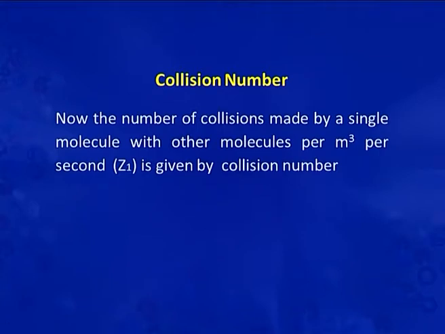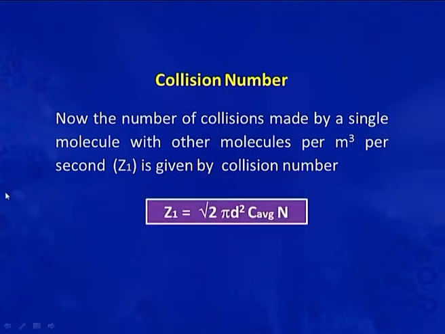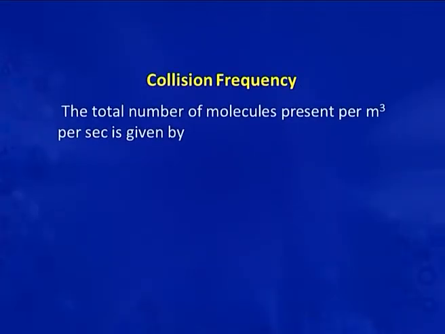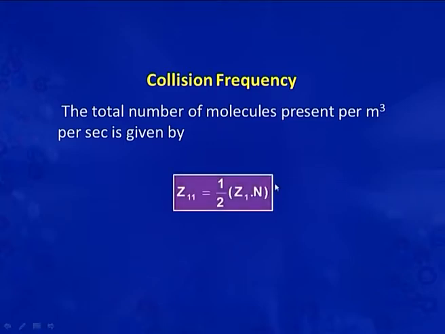Now, the number of collisions made by a single molecule with other molecules per meter cube per second is given by Z1 is equal to root 2 pi d square C average into N. C average is the average velocity here. So, we can calculate collision frequency. The total number of collisions per meter cube per second is given as Z11 is equal to 1 by 2 Z1 into N. This is the collision frequency for bimolecular collision.